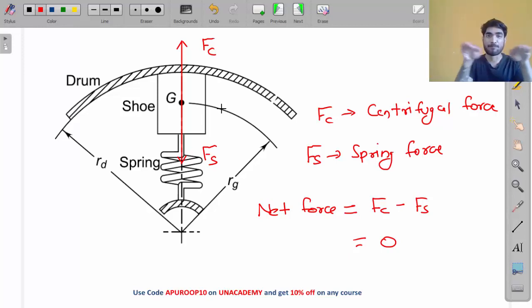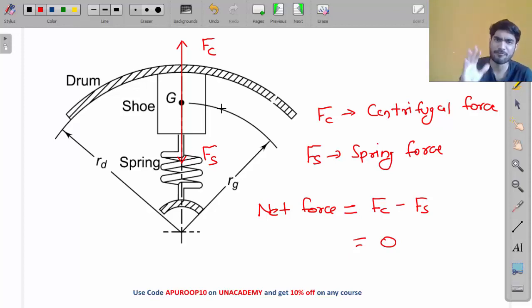50 Newton. Up to 100, net force will be 0, because Fc and Fs both will be equal. So from 0 to 100, Fc and Fs both will be equal, so net force will be 0. But after 100 Newton, Fc will increase and Fs will remain 100. So now there is a net force. This force will attach the shoe with the drum, my friend.